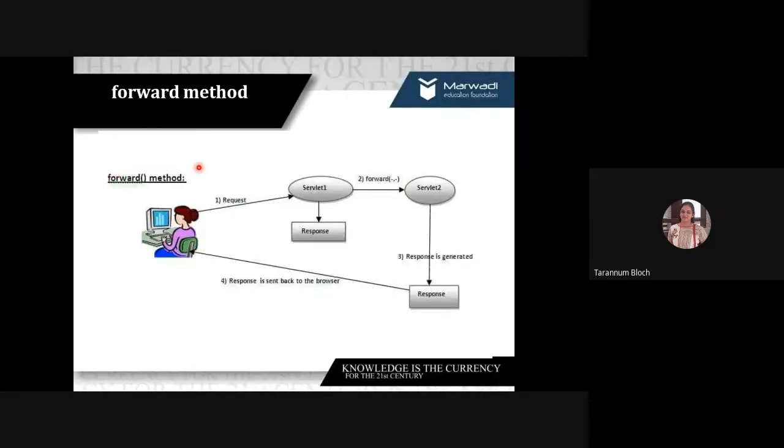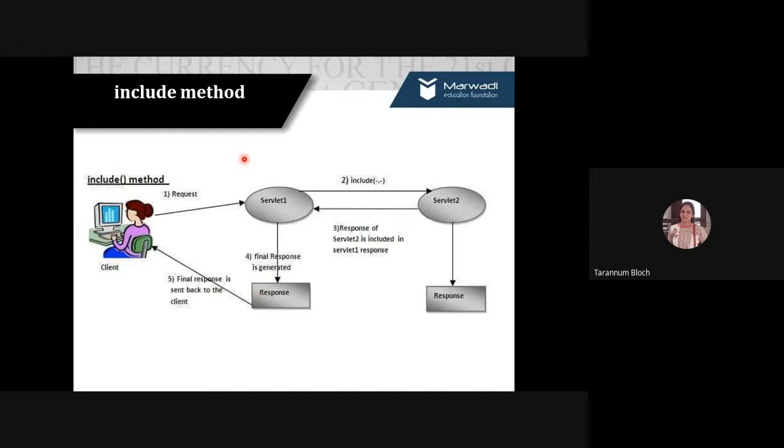But instead of that, if I would have used include, then the user request will go to the index.jsp. From that, we will send it to second.jsp using jsp:include, right? It will take the response of the second page, then that response will be merged with the first one, and the final response which the client will get will be the content from both the pages, right?